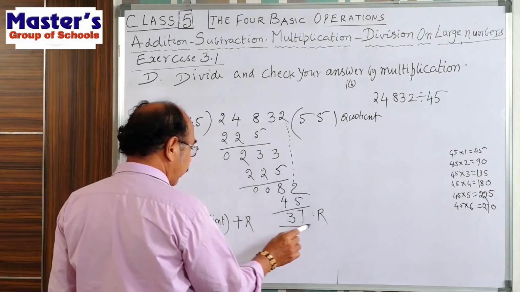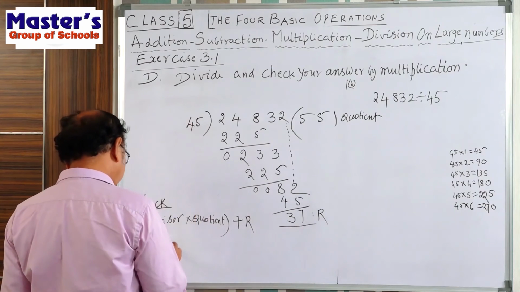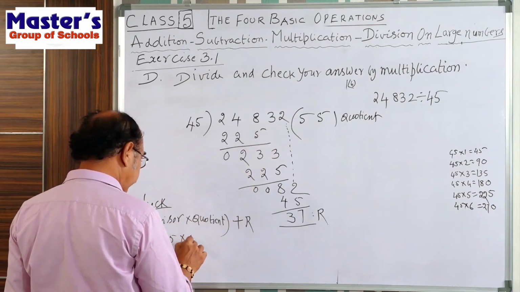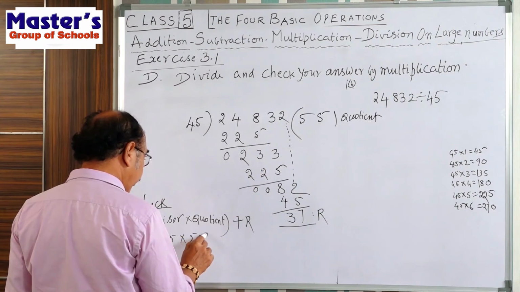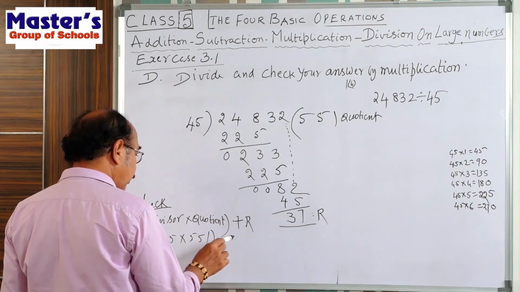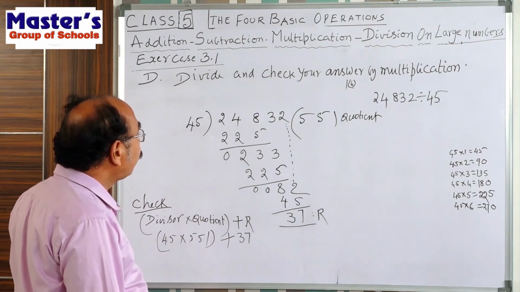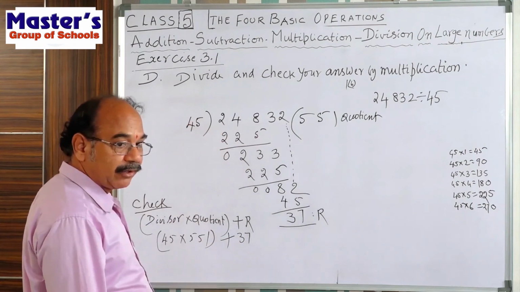Okay, children, here what is the divisor? 45. What is the quotient? 551. Add the remainder. What is the remainder? 37. Now 551 into 45.